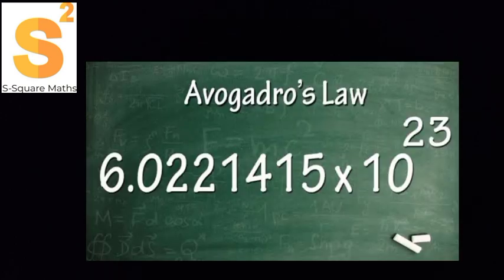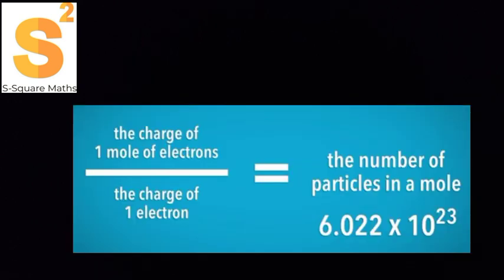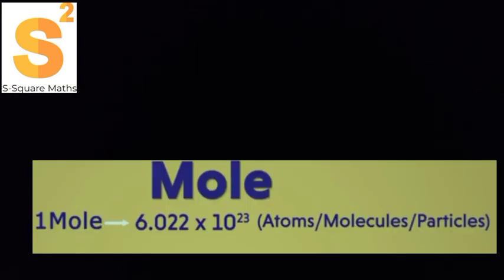Next, what do you mean by Avogadro's law? 6.0221415 into 10 power 23. And let us go through what do you mean by mole here. The number of particles in a mole is nothing but the charge of 1 mole of electrons to the charge of 1 electron. So that is the definition of a mole. And a mole is nothing but 6.022 into 10 power 23. It may be in the form of atoms, molecules, particles.